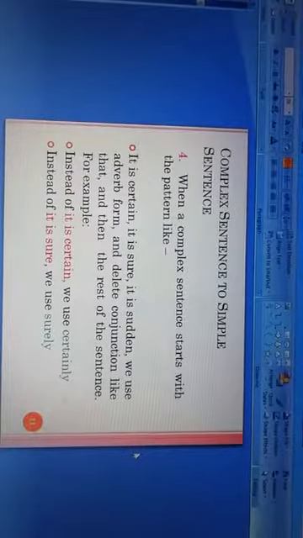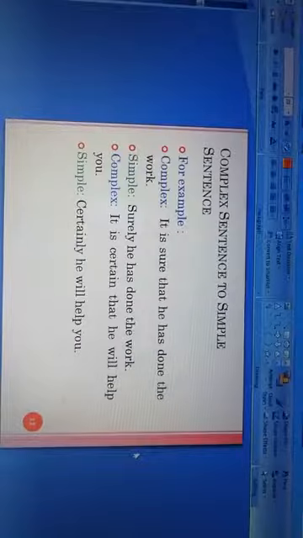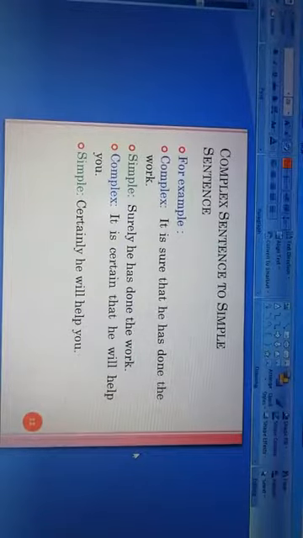Now, example, the complex sentence. It is sure that he has done the work. This is a complex sentence. And when we try to make it simple, what will be the simple sentence, dear students?